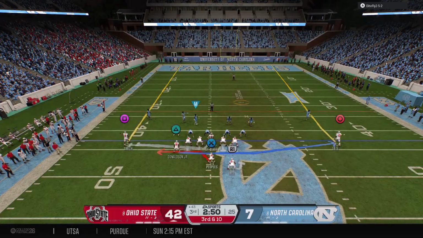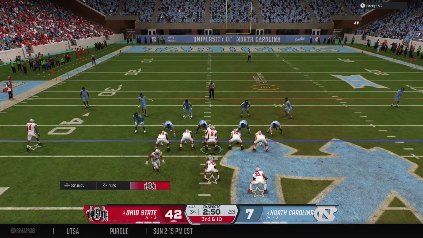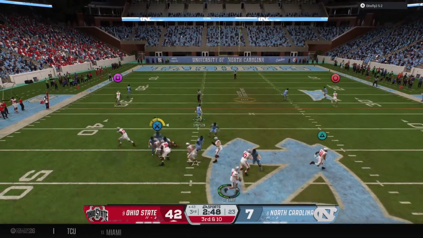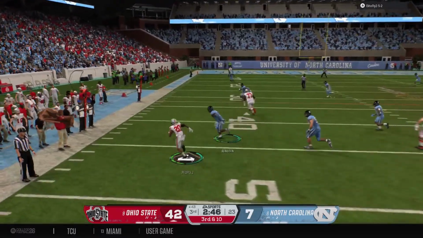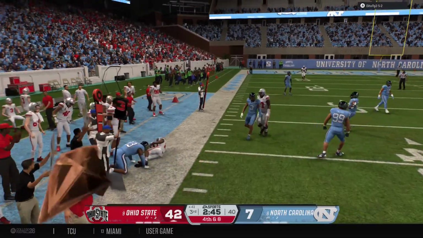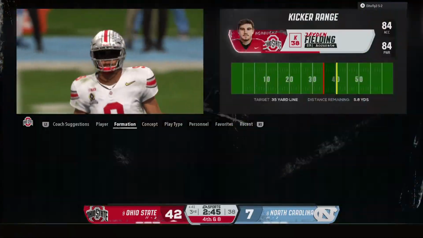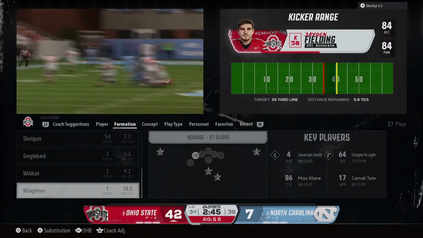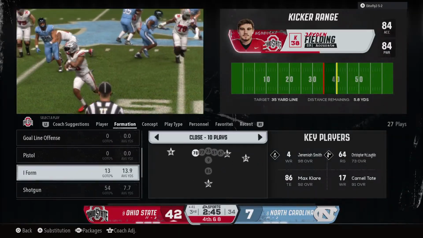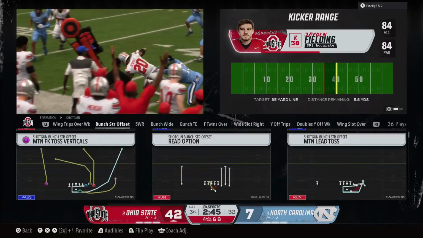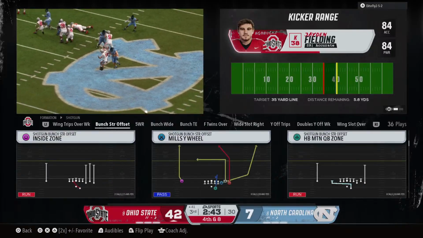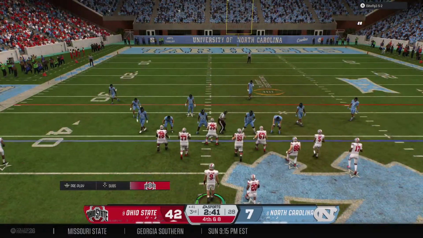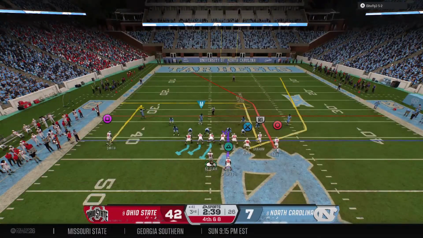Not going to be easy here. Backed up a long way to go for a 1st down. To throw, it's St. Clair. Running back has it on a screen now. Now they pull out the screen here. I like the call on 3rd down, but let's give the defense a lot of credit for being able to recognize that and bring him down short of the 1st down. It's all about timing and execution for that screen play to work for 3rd down to be able to pick up that 1st.